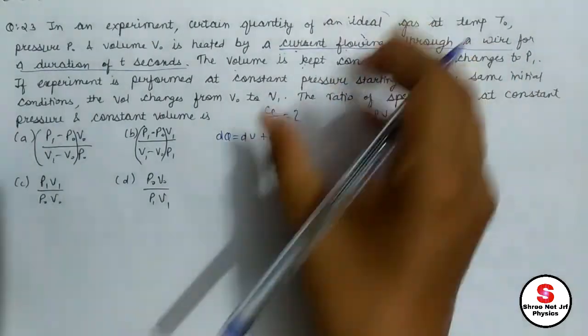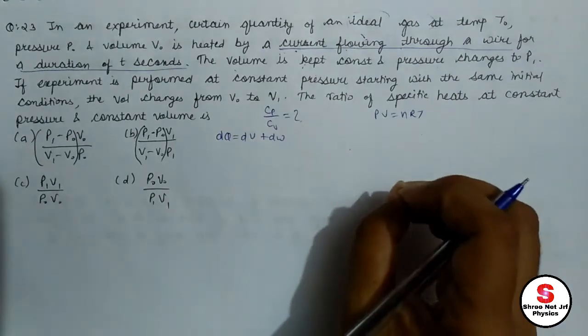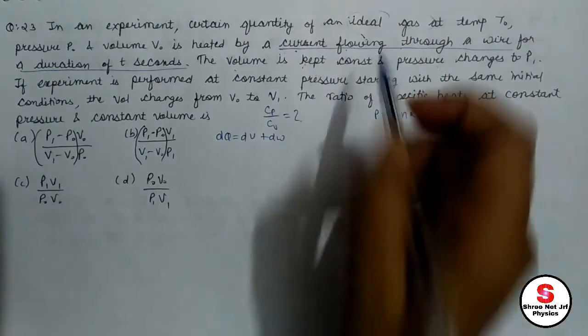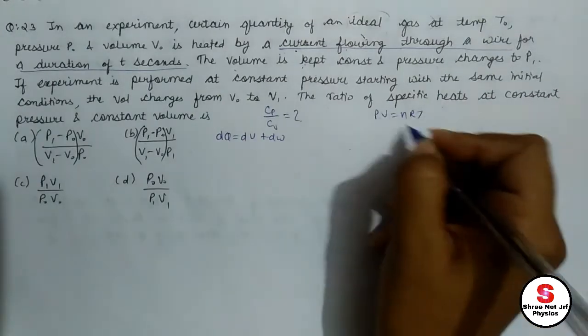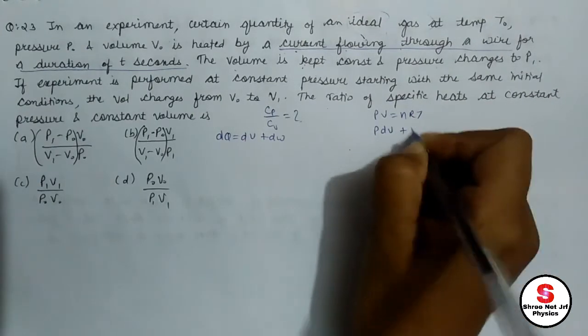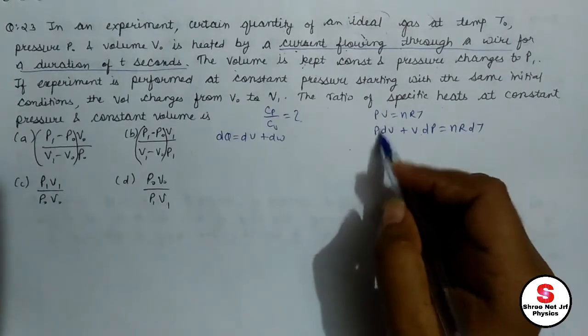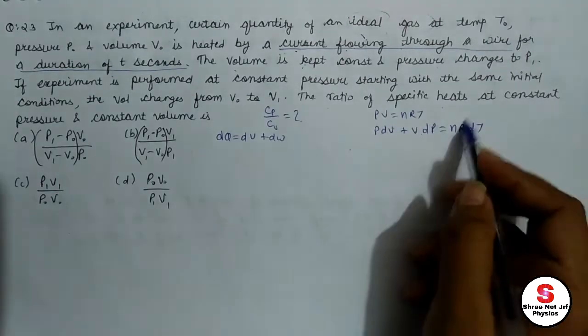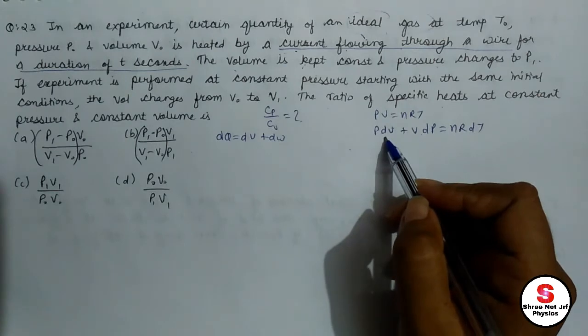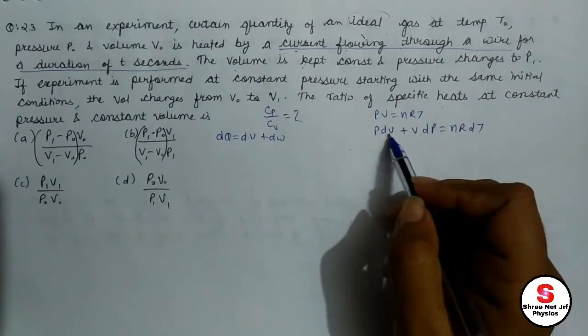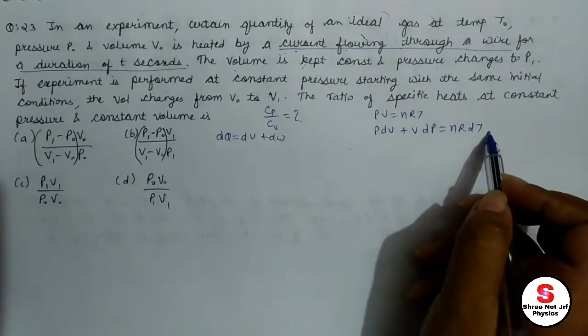Just collect the data given in the question, and then apply whatever you can. PV equals nRT for an ideal gas. On differentiating it, I can write PdV plus VdP equals nRdT. When volume is constant, VdP equals nRdT, because dV becomes 0, and when pressure is constant, dP becomes 0, and so PdV equals nRdT.